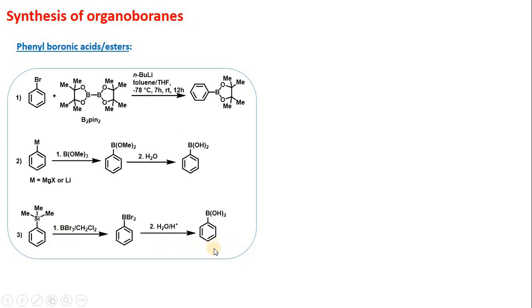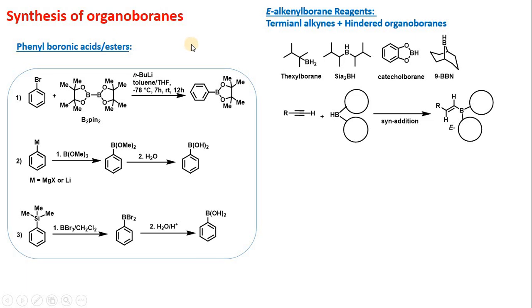give phenyl boronic acid. E-alkynyl boron reagents can be prepared by reaction of terminal alkynes with hindered organoboranes. These are the examples of some hindered organoboranes. First one is hexyl borane, second one dicyamyl borane, third one is catechol borane, and this one is 9-BBN. If you take terminal alkynes and react with hindered organoboranes, these circles showing the hindrance group around this boron atom, it undergoes syn addition to give E-alkynyl boron reagent.